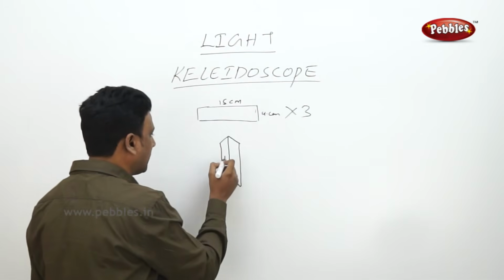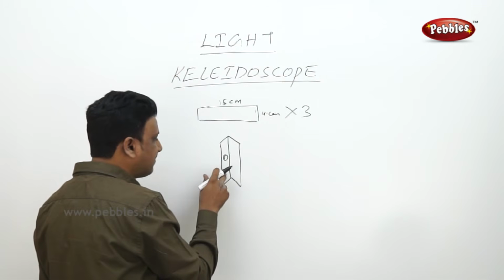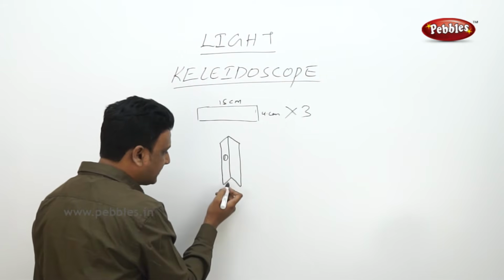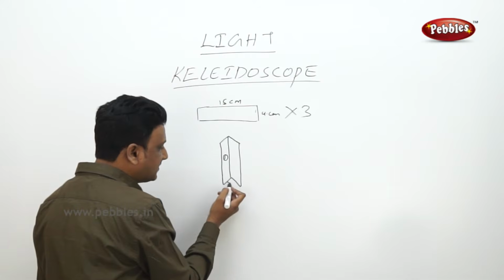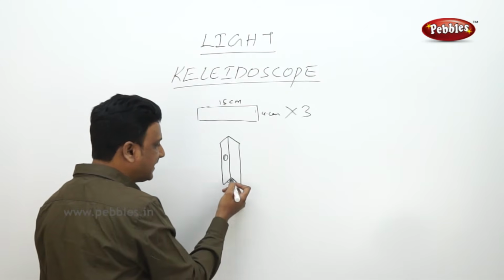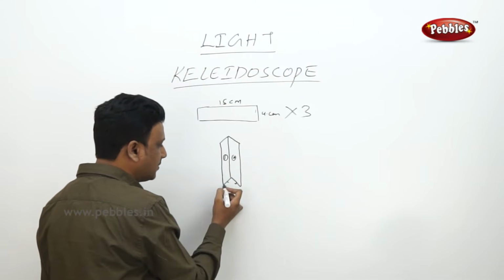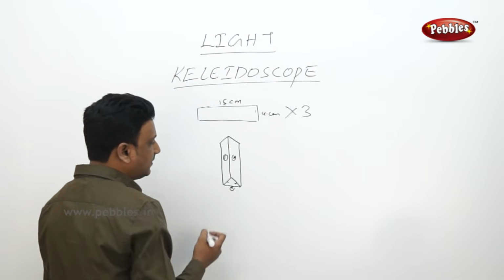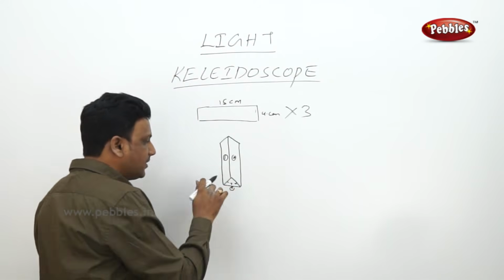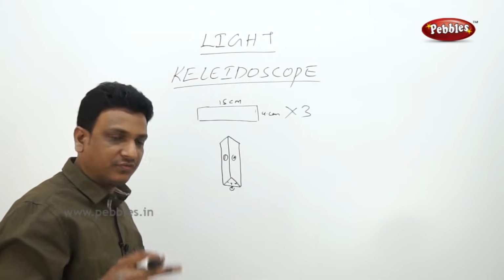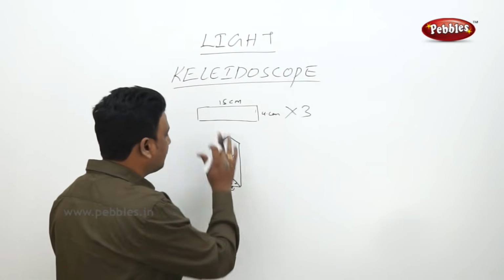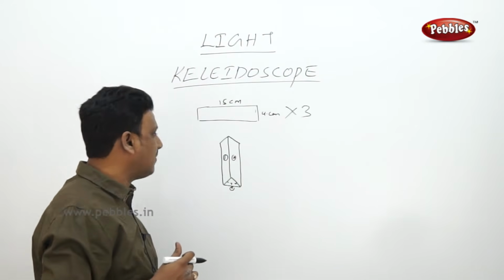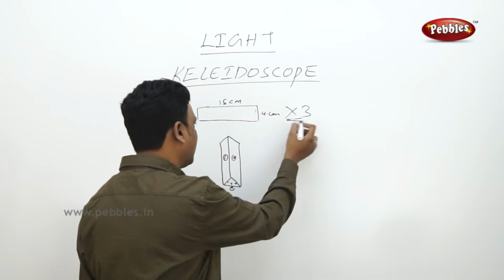Say this is mirror 1. This surface is painted. Underneath that, the reflective surface is towards the inner side. This is mirror 2. The third one at the bottom, mirror 3. So this is the reflective surface. All the reflective surfaces of the mirrors are inside this pipe, this triangular pipe that you made out of 3 mirrors.